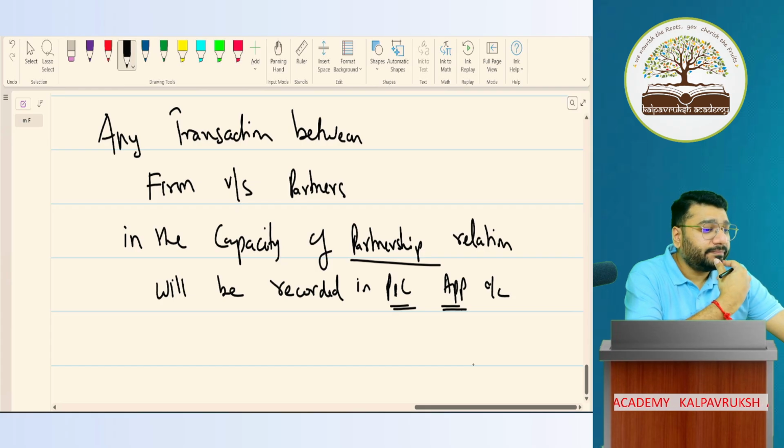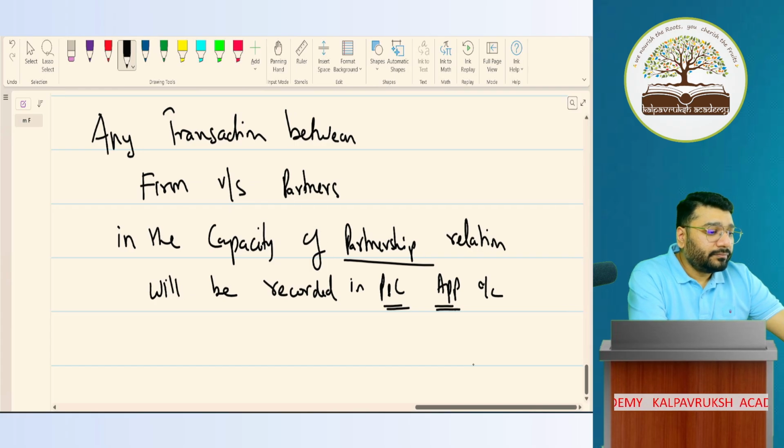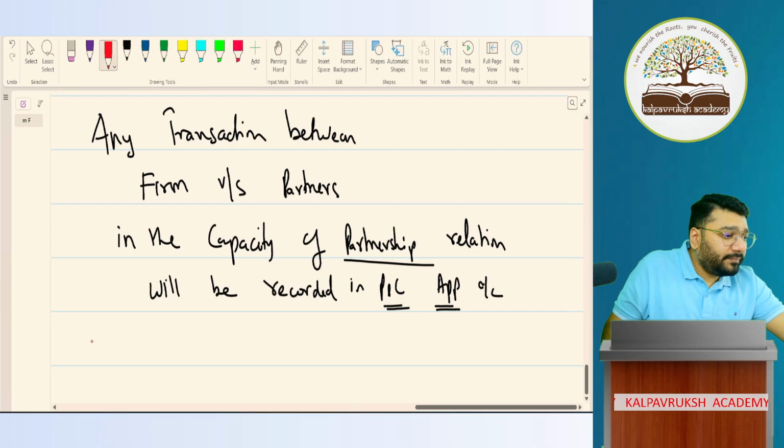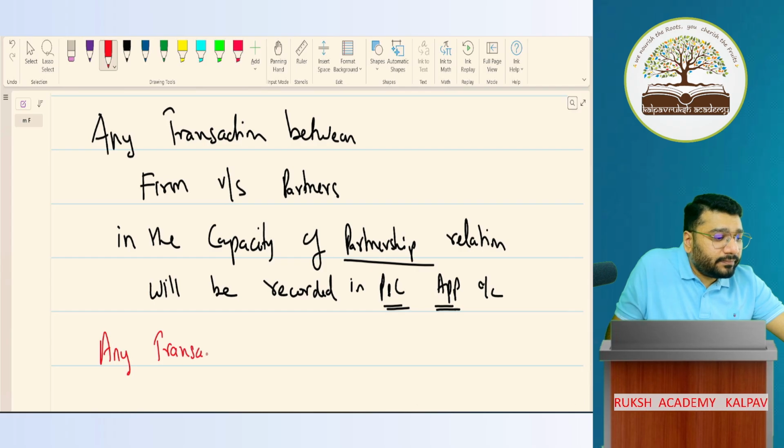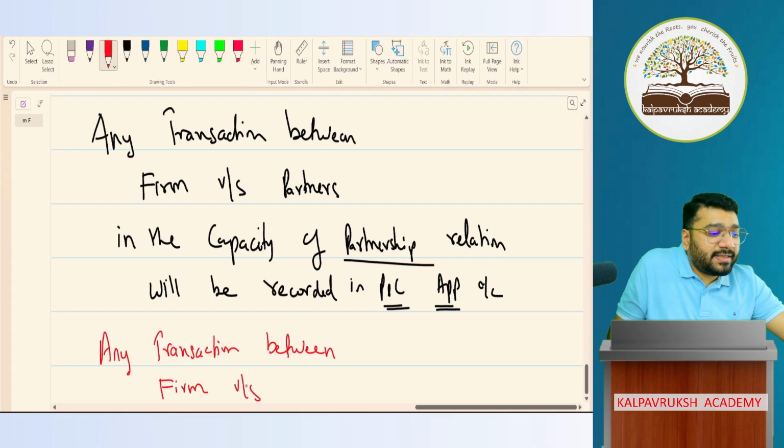Next. Any transaction between firm versus TP. TP stands for third party.